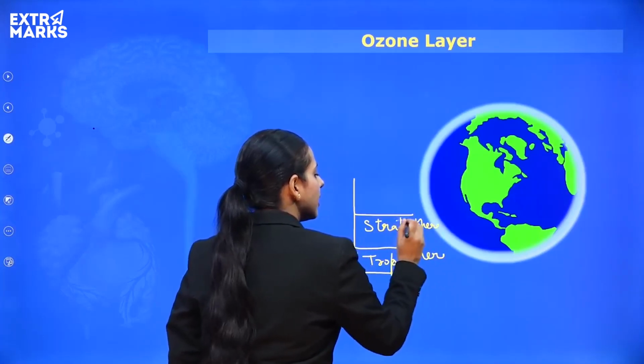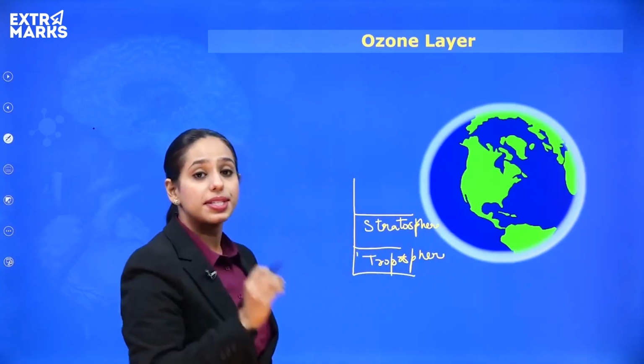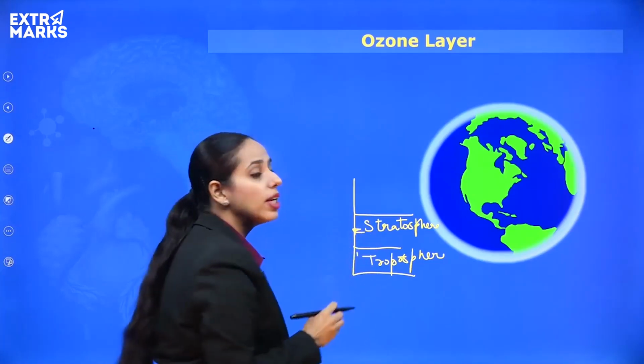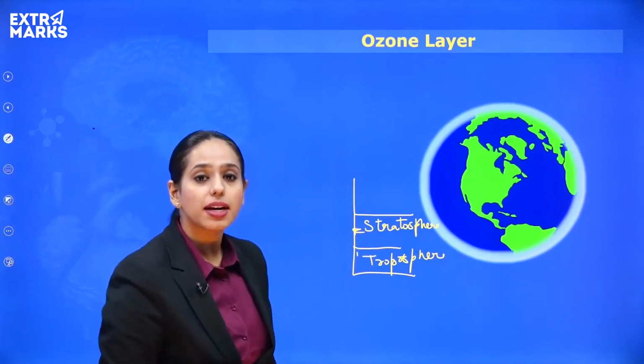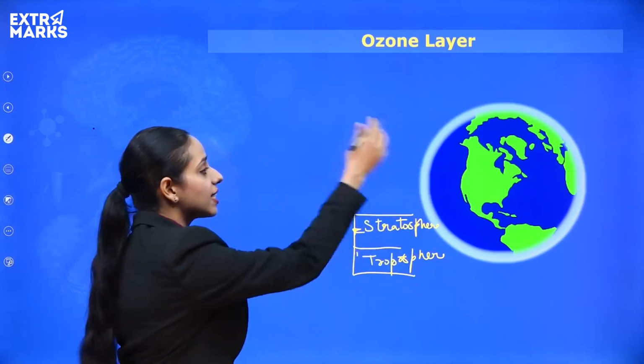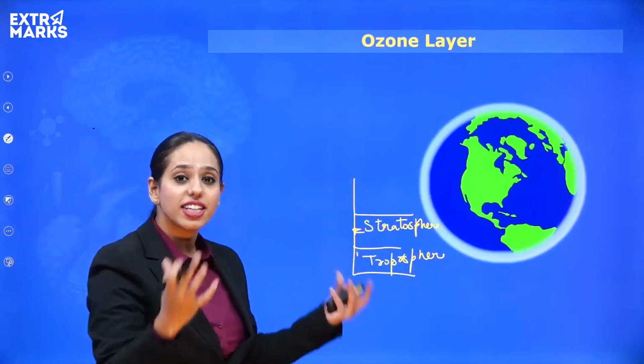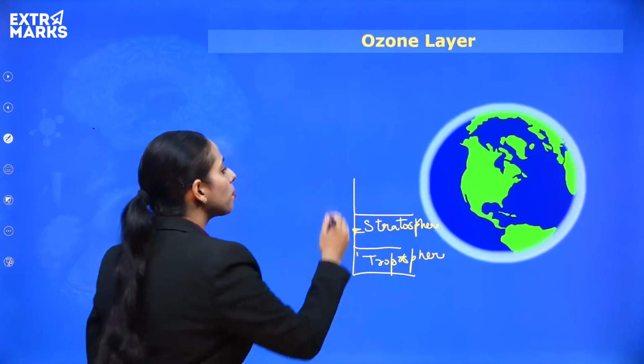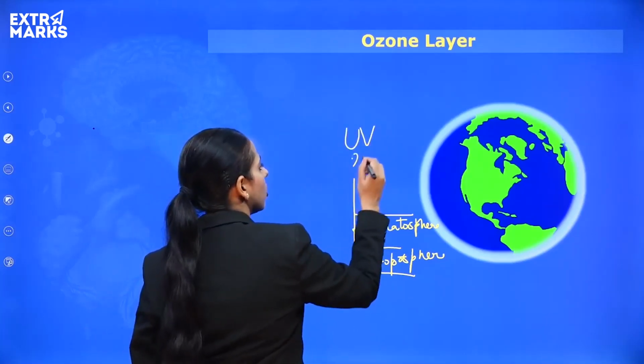Now, this layer of the ozone is very thin, and it is equally very important, right? Why? Because ozone is acting like a protective shield around the planet, and this shield is basically protecting you from the harmful UV rays.